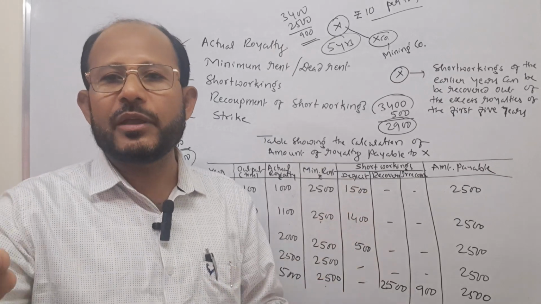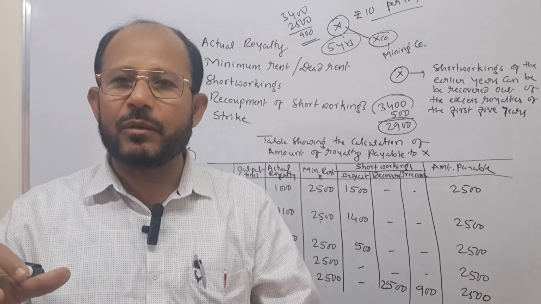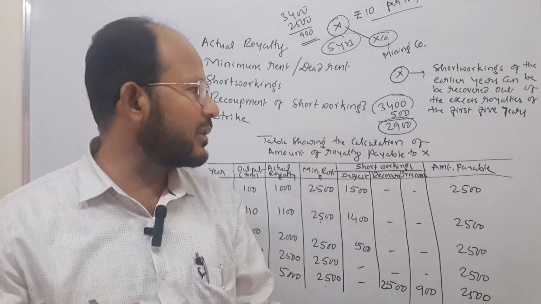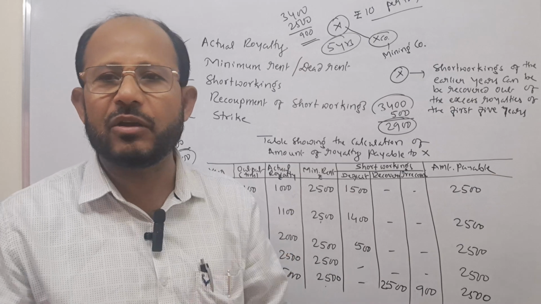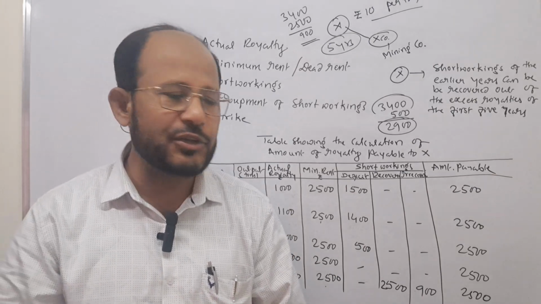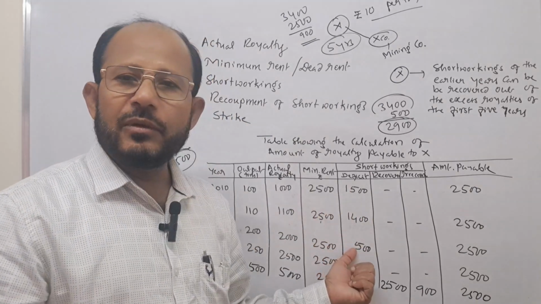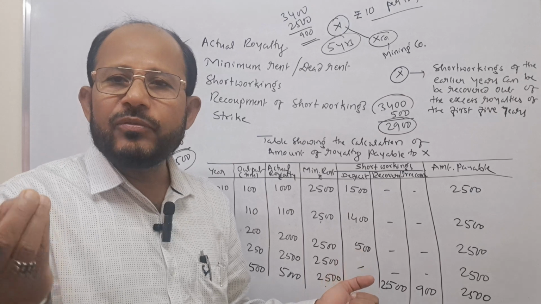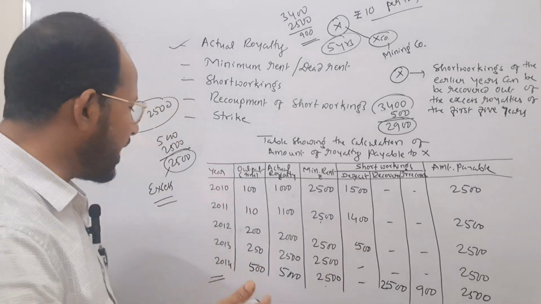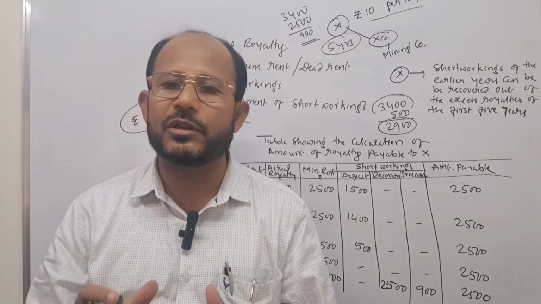In case the short working is there in the first year, in the second year it has to recover the amount. In case it doesn't recover, that amount is called irrecovered and lost to whom? To the mining company. Sometimes the company may also mention that the short workings can be recovered out of the excess royalties of the first 3 years. In that case, only the first 3 years' time will be there for the company to recover the short workings.